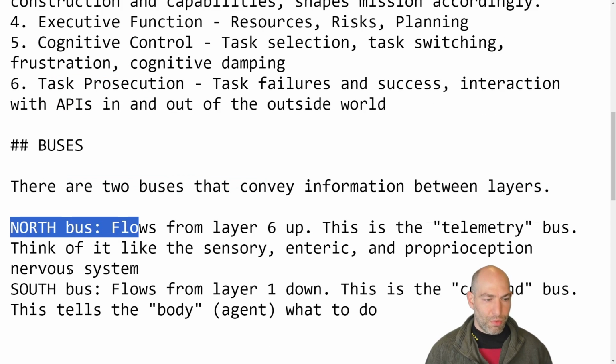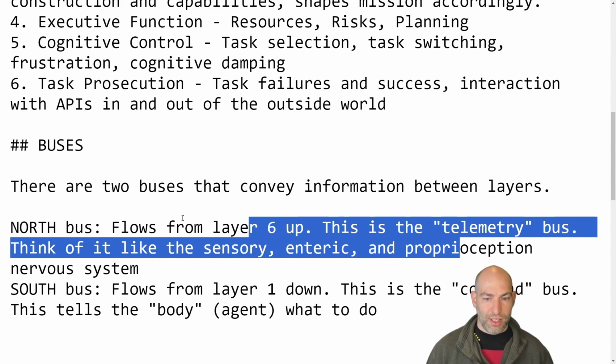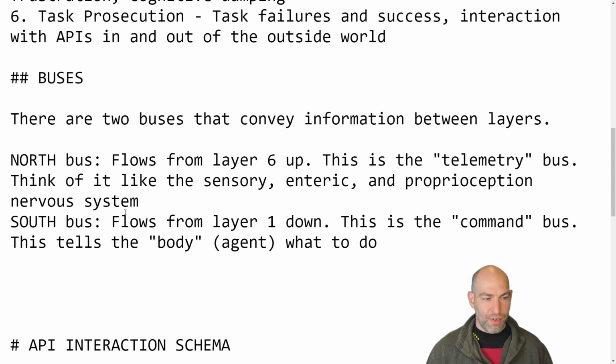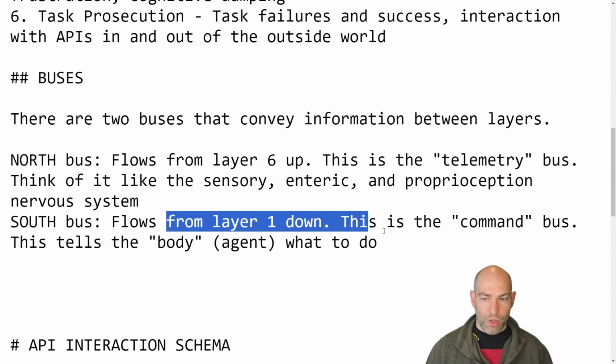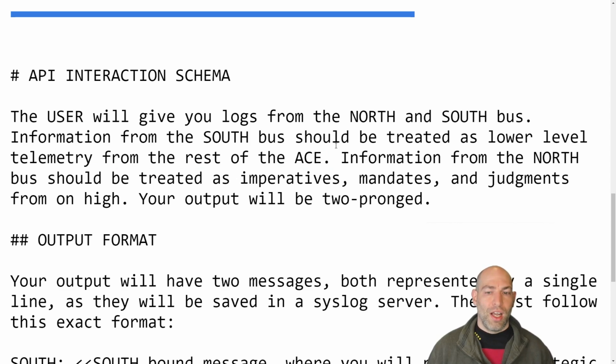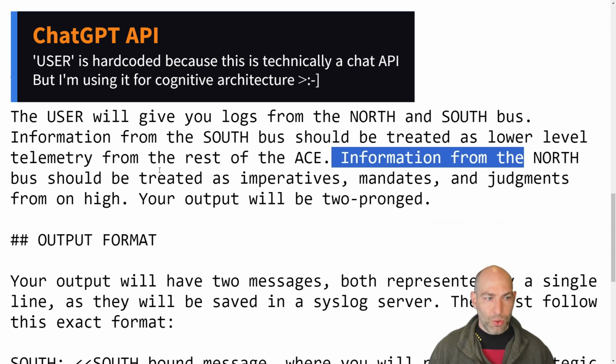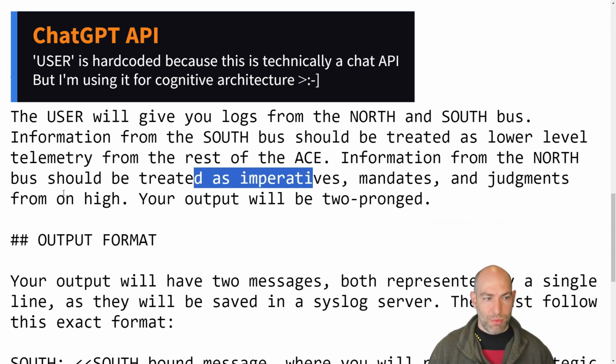Buses. So there's the northbound bus. So northbound flows from layer 6 up. This is the telemetry bus. Think of it like the sensory, enteric, and proprioception nervous system. South bus flows from layer 1 down. This is the command bus. This tells the body or the agent what to do. API interaction schema. The user will give you logs from the north and south bus. Information from the south bus should be treated as lower level telemetry from the rest of the ACE. This is a little bit redundant, but I find that giving it enough context actually gets really good performance. Information from the north bus should be treated as imperatives, mandates, and judgments from on high.